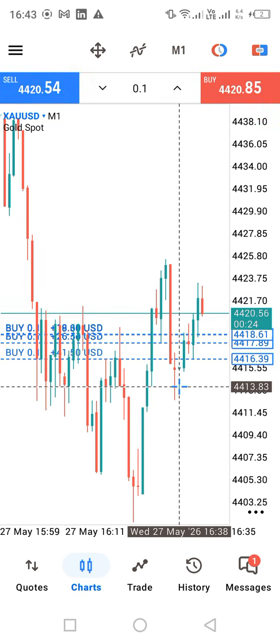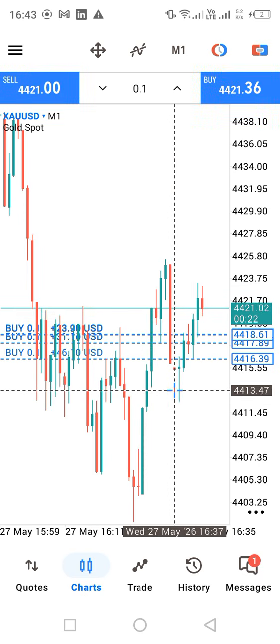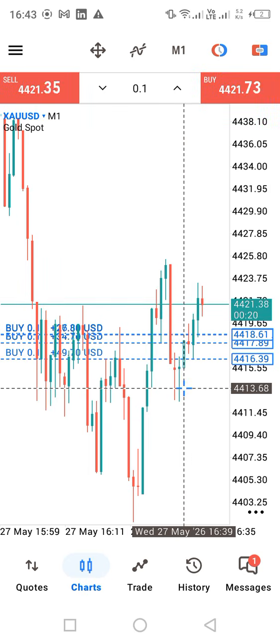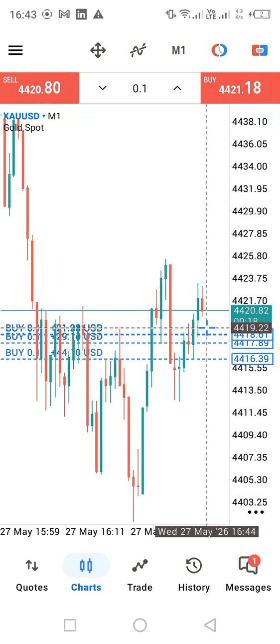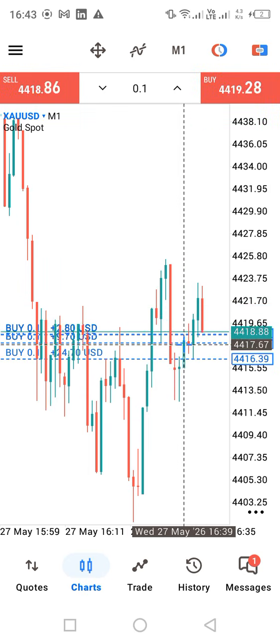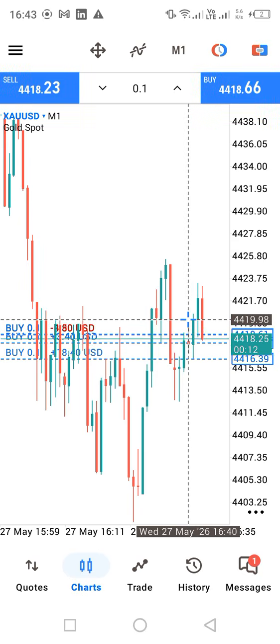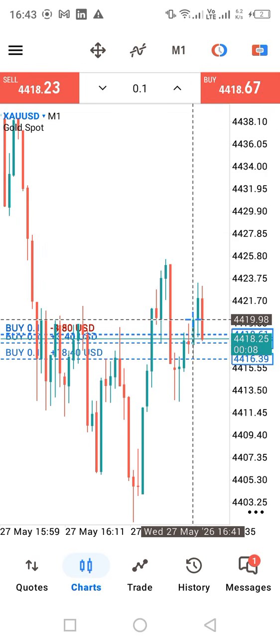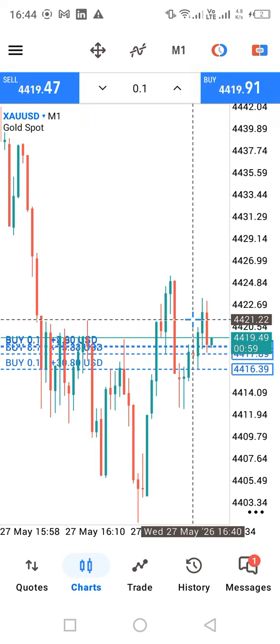Market came, tapped there, and then I was unable to buy there, so I entered my buys here. And now you can see how market is pushing upward. Now market is entering into a super buy mode. I'm just basically using time and candles.